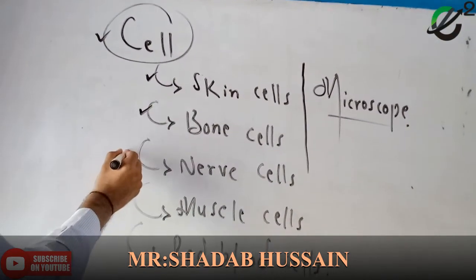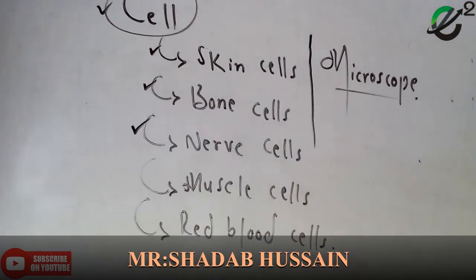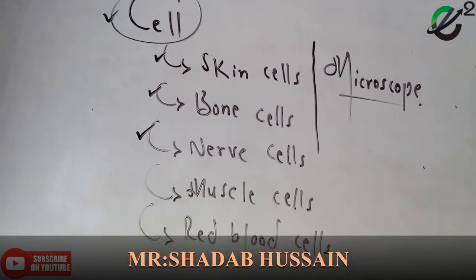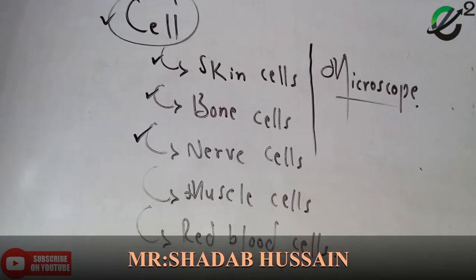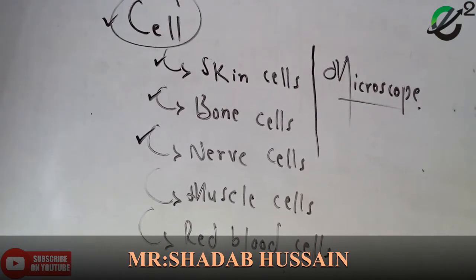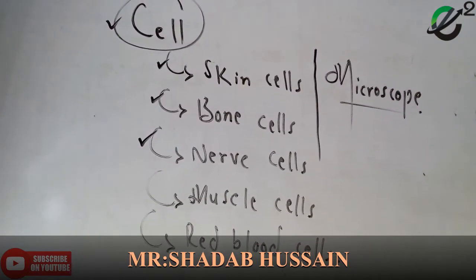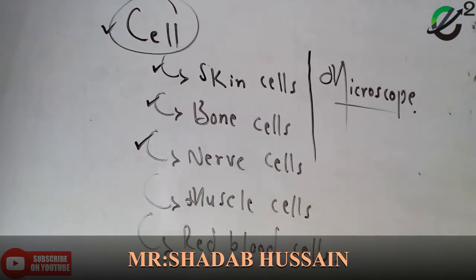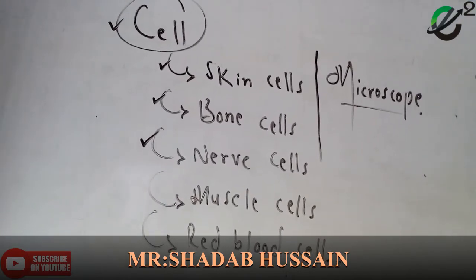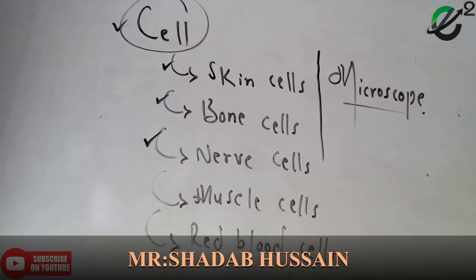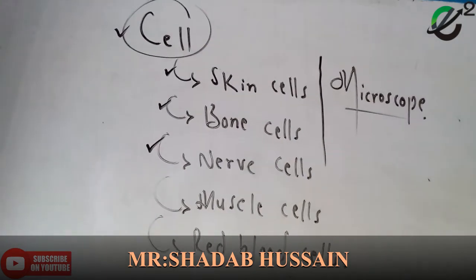Bone cell. Number 3 was nerve cells. What is the function of nerve cell? Conducting the message. Conduct the message from all body parts to the brain. These are cells that conduct messages from different parts of the body to the brain. How are they conducting the message?